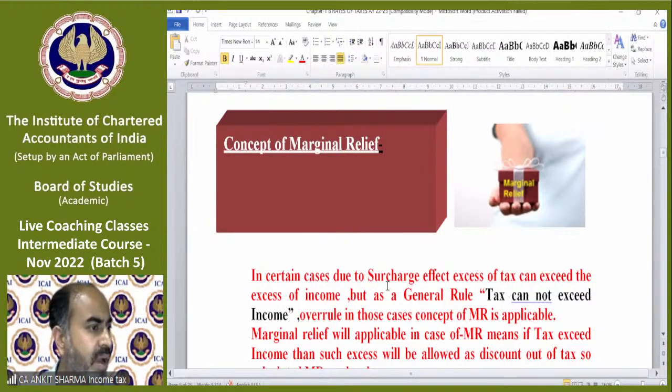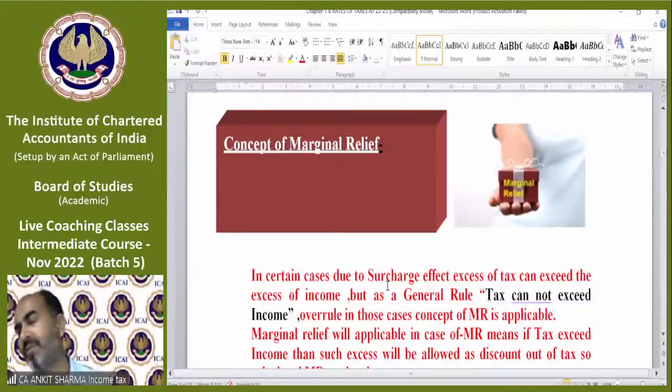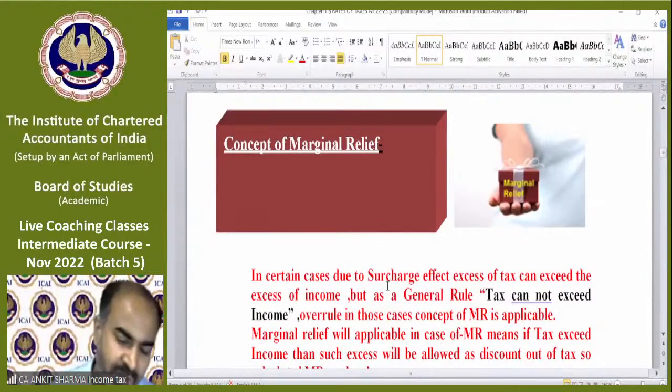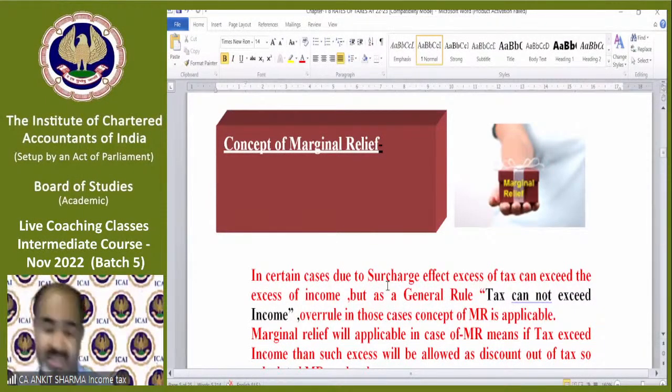Sumit Kumar: Sir, if someone has won a lottery, will the winner get the amount after deducting tax in the previous year, or will tax be deducted in the assessment year? Sumit, that question will be answered in the next topic. That's a TDS concept. We have a concept of tax deduction at source.